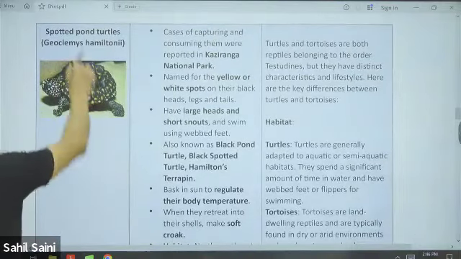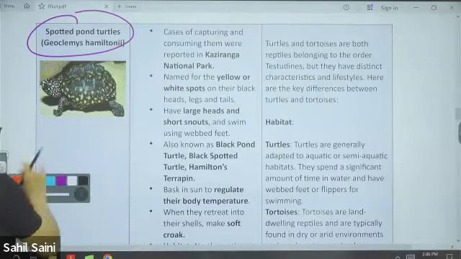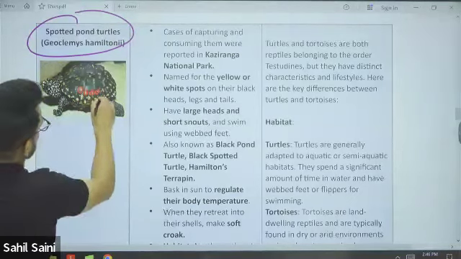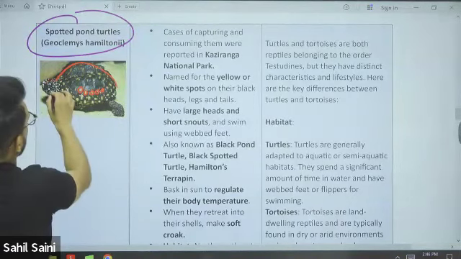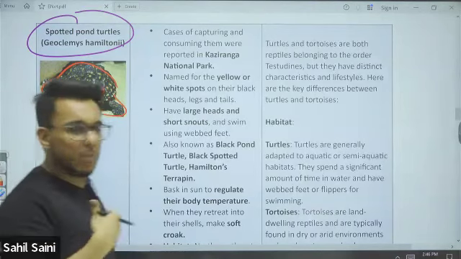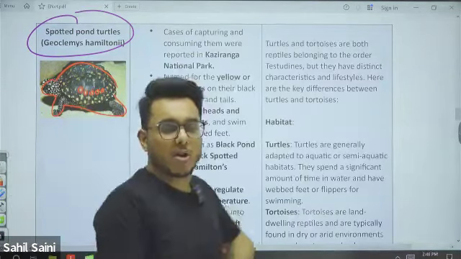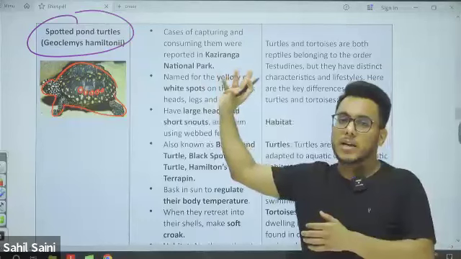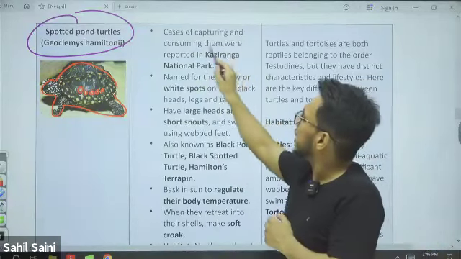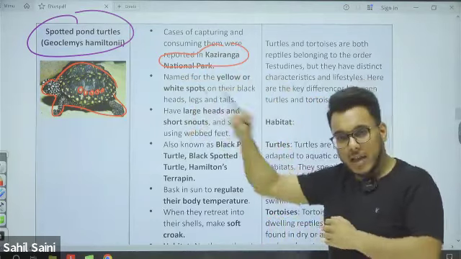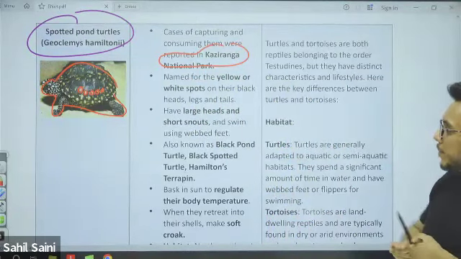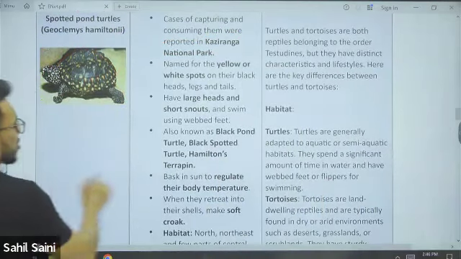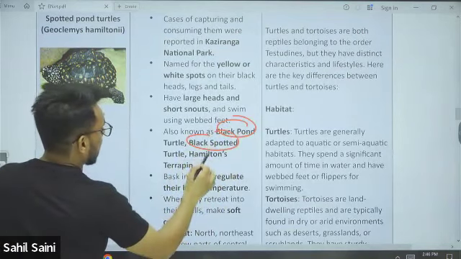Then spotted pond turtle. First, why is it called spotted pond turtle? Because of the yellow spots on its shell, on its body. Recently the spotted pond turtle was in the news because reports came that people are consuming the flesh of these turtles. In the Kaziranga National Park, they are being captured and their flesh is being consumed. Now, this spotted pond turtle is also called black pond turtle, black spotted turtle, Hamilton's terrapin.